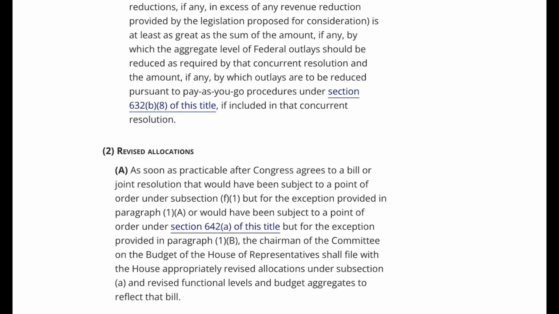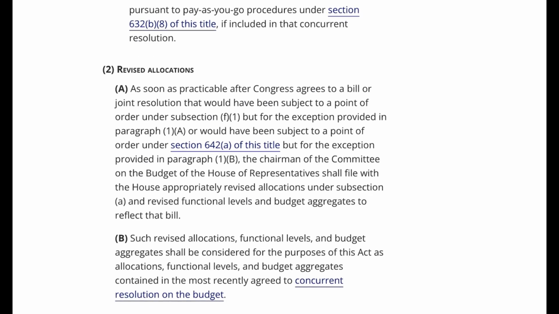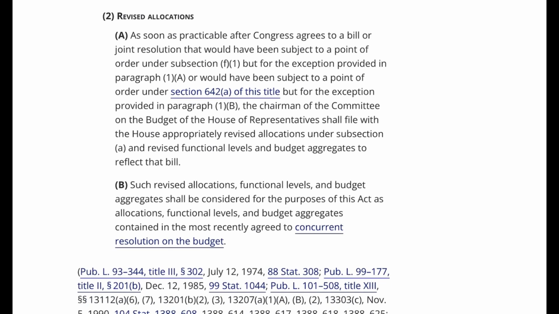2. Revise allocations. A. As soon as practicable after Congress agrees to a bill or joint resolution that would have been subject to a point of order under subsection F1 but for the exception provided in paragraph 1a, or would have been subject to a point of order under Section 642a of this title but for the exception provided in paragraph 1b, the chairman of the Committee on the Budget of the House of Representatives shall file with the House appropriately revised allocations under subsection A and revised functional levels and budget aggregates to reflect that bill. B. Such revised allocations, functional levels, and budget aggregates shall be considered for the purposes of this Act as allocations, functional levels, and budget aggregates contained in the most recently agreed to concurrent resolution on the budget.